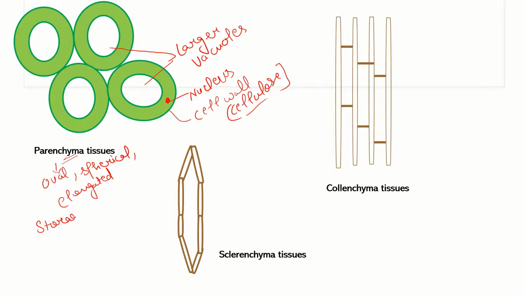They are a storage site, and what do they store? They store food in the form of starch or other organic materials.